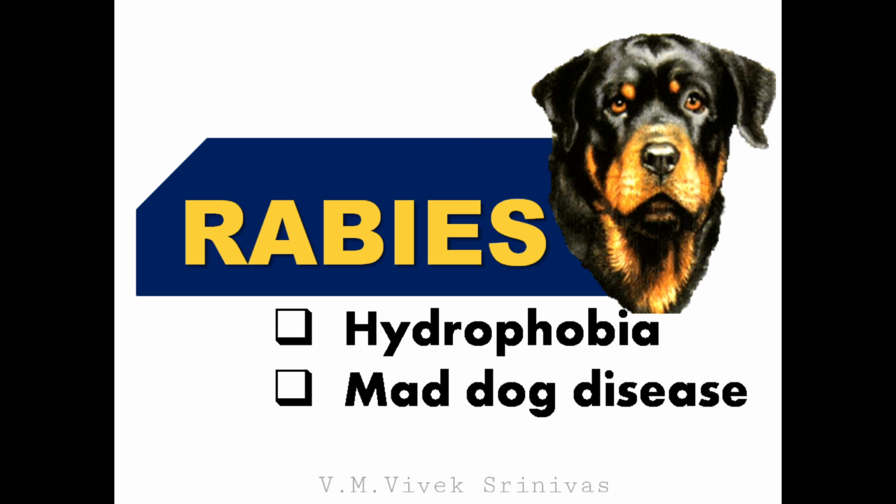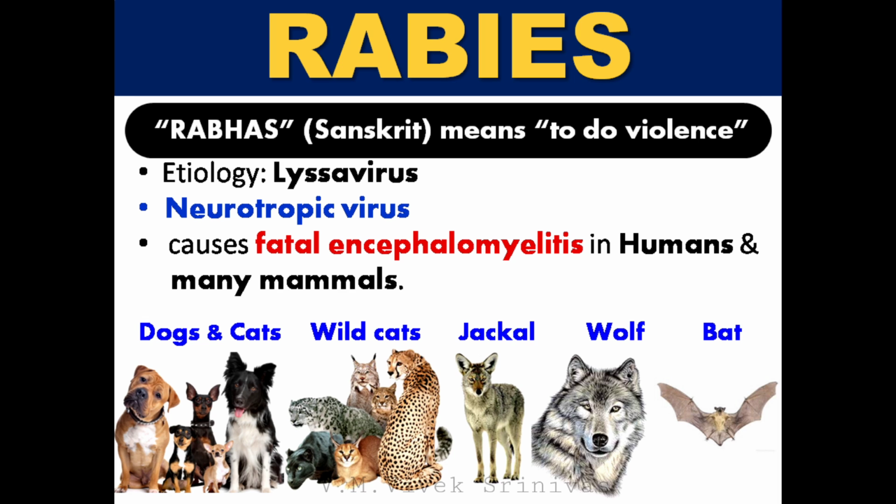Rabies. The other names for this infection are hydrophobia and mad dog disease. The word rabies is derived from Sanskrit, meaning to do violence. The disease is caused by the genus Lyssavirus. Based on tissue tropism, this virus targets neuronal tissues, so it is termed a neurotropic virus. This virus causes fatal encephalitis in humans and in many mammals.